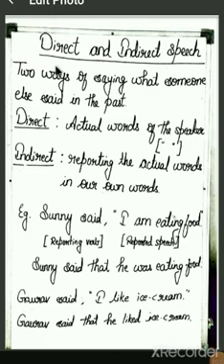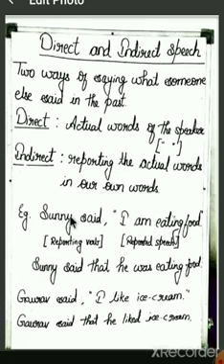Today we are going to learn direct and indirect speech. These two, direct and indirect speech, are two ways of saying what someone else said in the past. Somebody had quoted some words in the past, so we can say it in two kinds of speech. One is direct, another one is indirect. Direct refers to the actual words of the speaker. They're always written in inverted commas. Whereas indirect speech means reporting the actual words of the speaker in our own words.